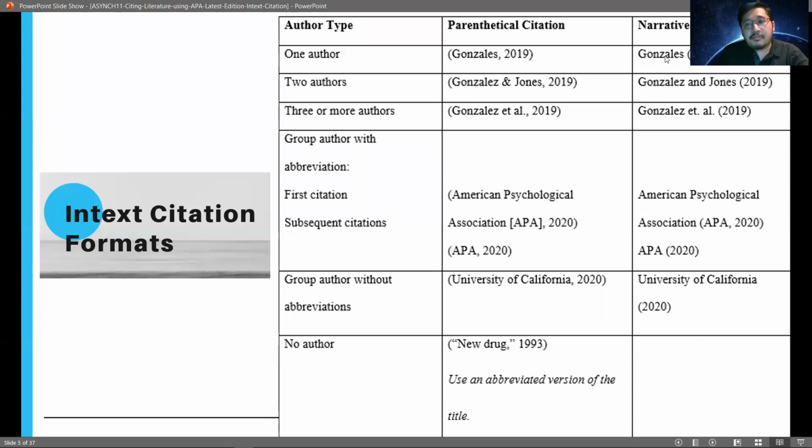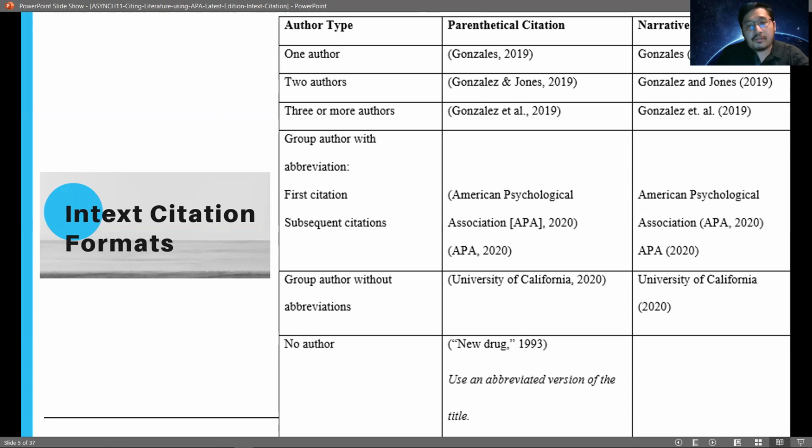Now, these are some formats to use whenever we encounter references and sources for your citations. Okay, so just to give you a tip, if you're going to use parenthetical citation, you should include everything within the open and close parentheses. And when I say everything, we're going to include the name of the author and the copyright year.